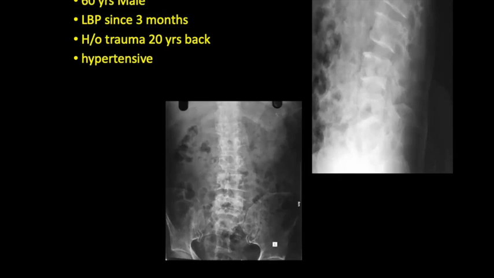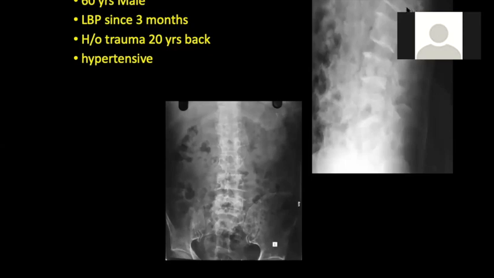Where do you see the cortical destruction? Sir, in the L4 and L5 end plates. L4 and 5 and also in L2, L3. All multiple lytic lesions. Yeah. Multiple lytic lesions, sir.